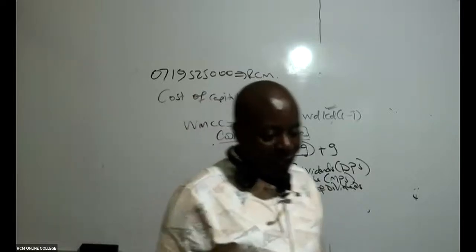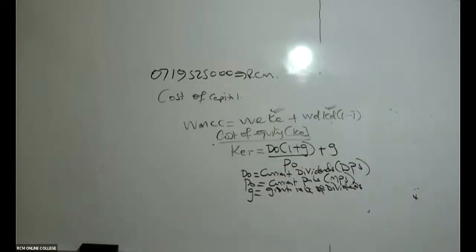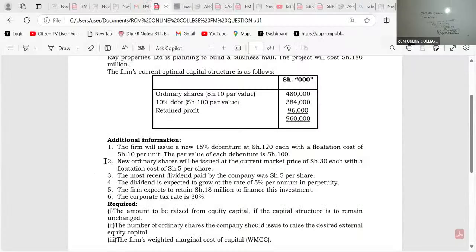Is there somebody who is able to see the current dividends? Dividend discounting model, thank you so much. What do we have here? We are told in note number 2 that the new ordinary shares will be issued at the current market price of 30. So that 30 stands for what? Is it D0 or P0? It's a market price, so that is P0.